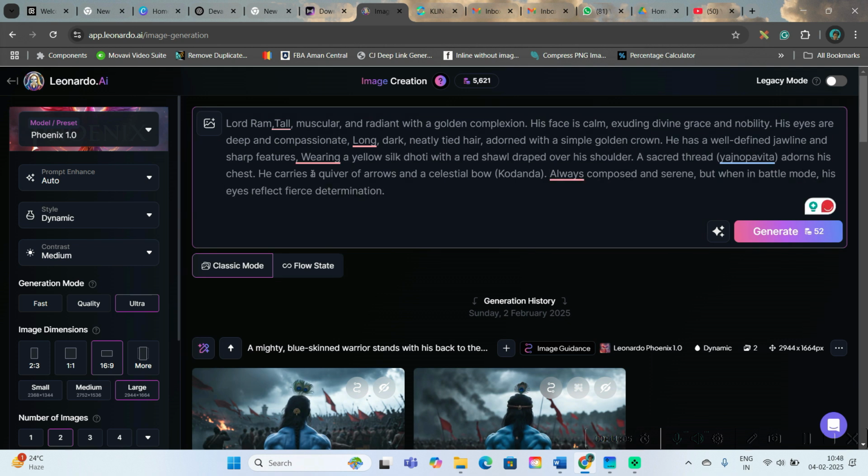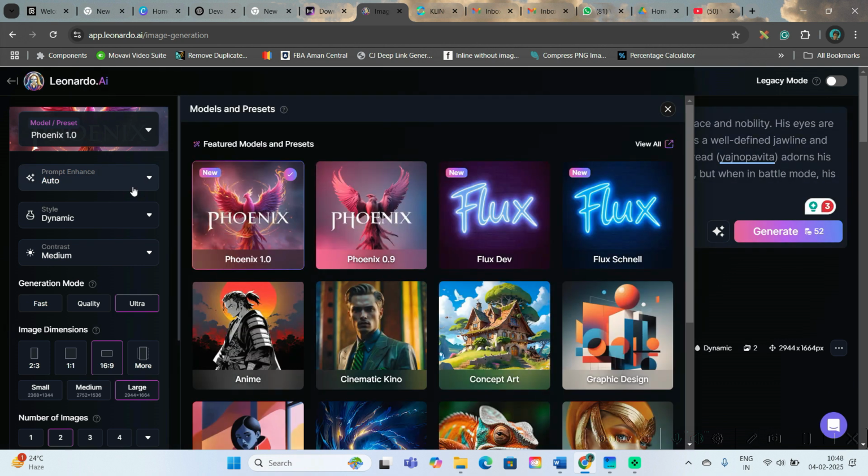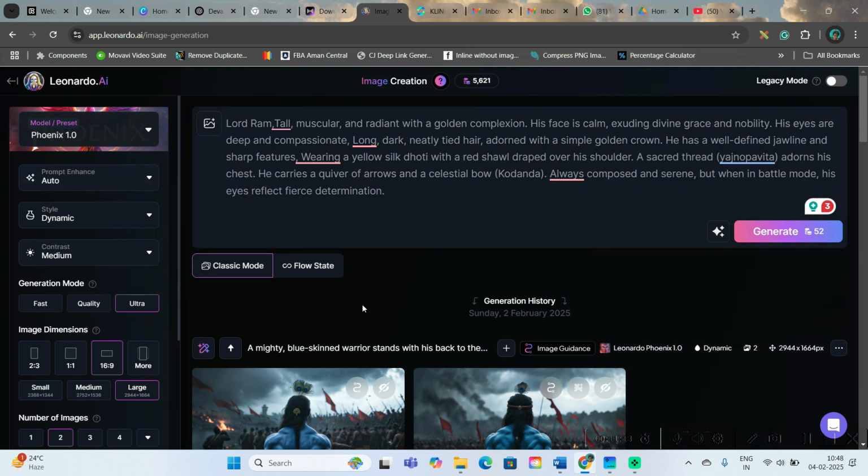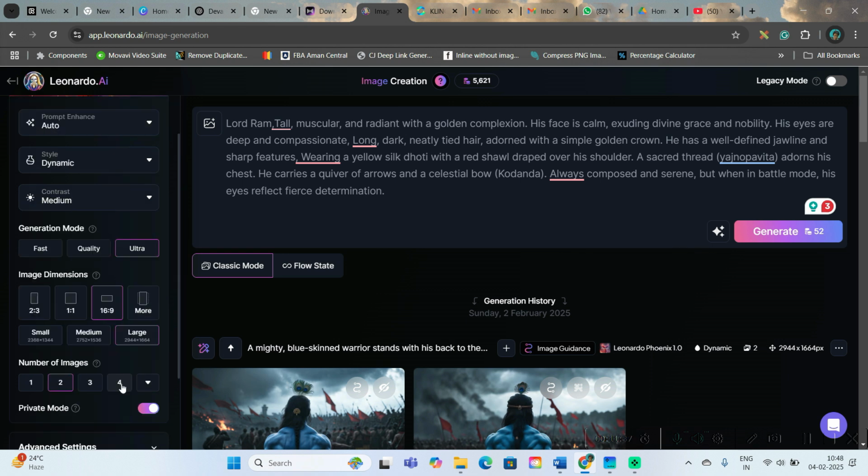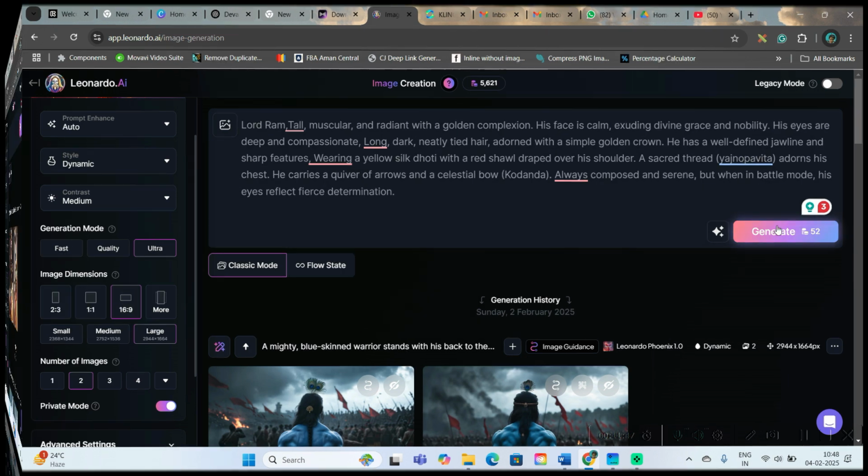Then there are two options to select, either the Phoenix model or the Flux Dev model. First I will try with Phoenix. Keeping the Phoenix model on, prompt enhancement should be auto. The remaining settings will be default. For you, only 4 options. If you are using a free account, there is no option; it will not allow you to choose any other number of images. I am choosing 2, and 16:9 is the dimension you'll have to choose, and hit generate.